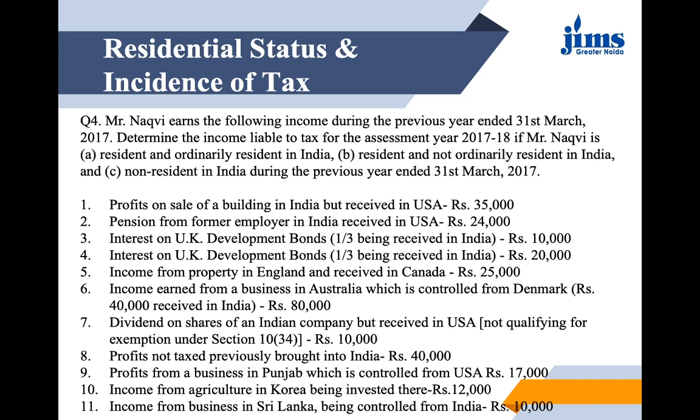So we need to check the particular points to see how the income which would be taxed can be calculated. Let us see point by point. First point is profits on sale of a building in India but received in USA, 35,000. I will go point-wise with the solution, so please try and match.